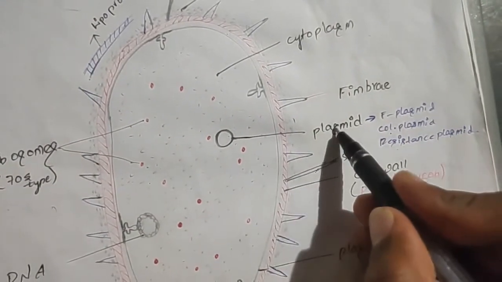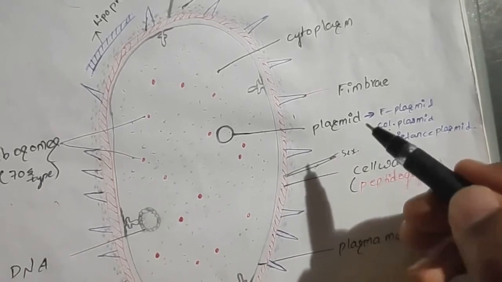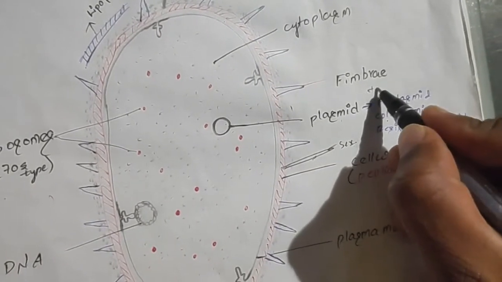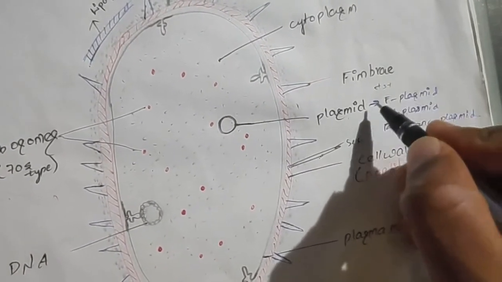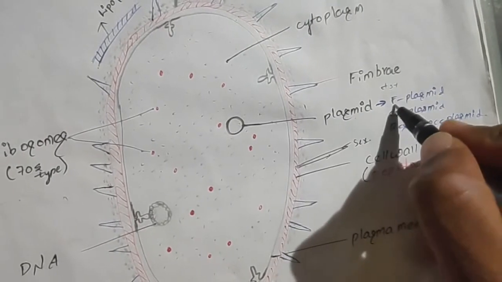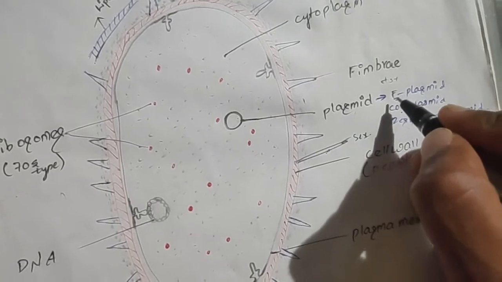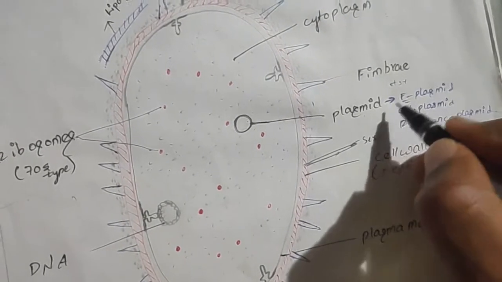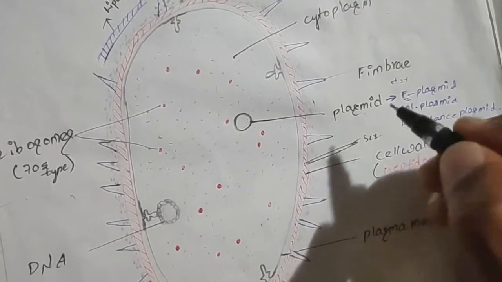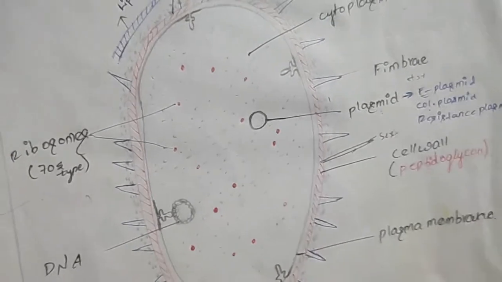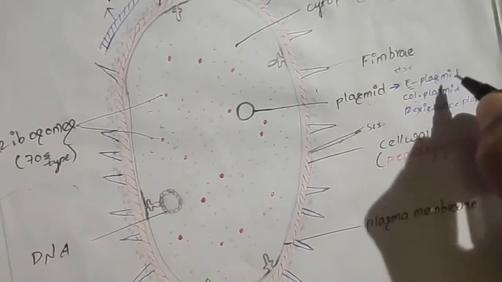Those bacteria which have plasmids are considered as the positive strain, or male strain, because it contains the F plasmid. With the F plasmid, it can conjugate with the other cell. Those cells that do not have the plasmid are considered as the negative strain, or the female.